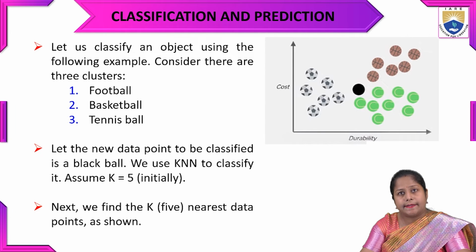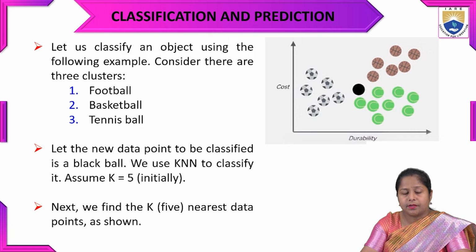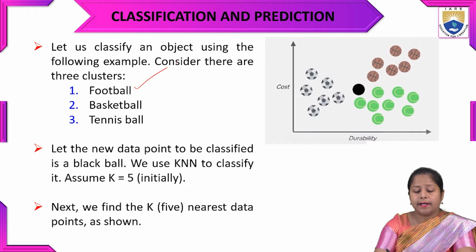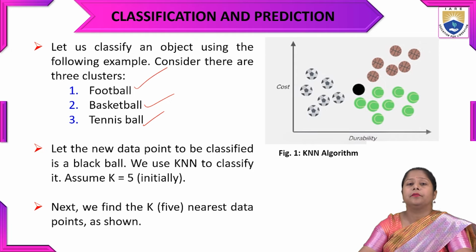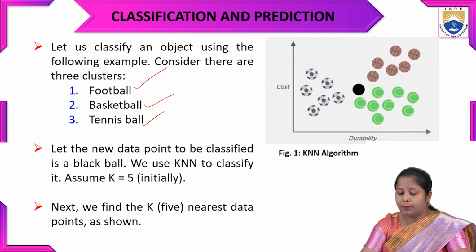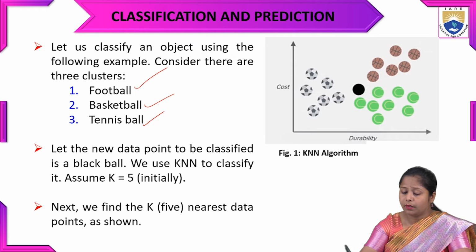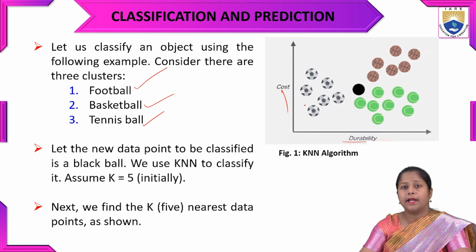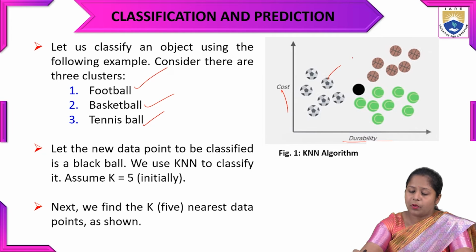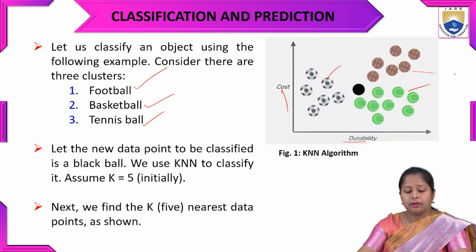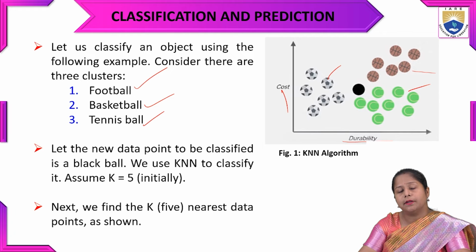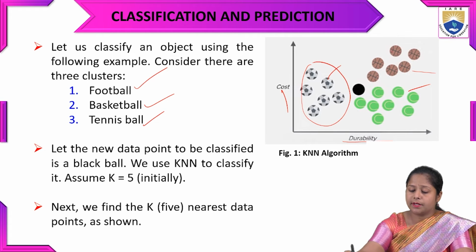Let's take an example. We have to classify an object using the following example. Consider there are three clusters, three types of objects: first is football, second is basketball, and third is tennis ball. In the figure on the right-hand side, we see durability and cost on the x and y axes. There are footballs, basketballs, and tennis balls, so three clusters are forming.